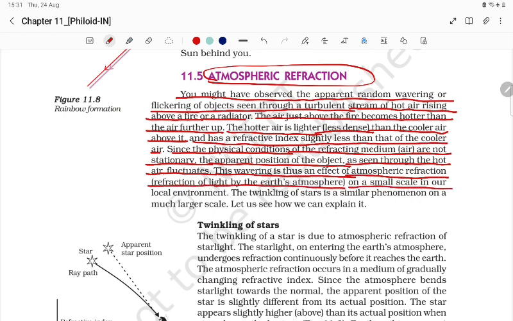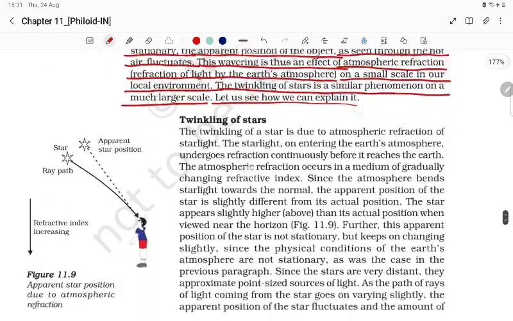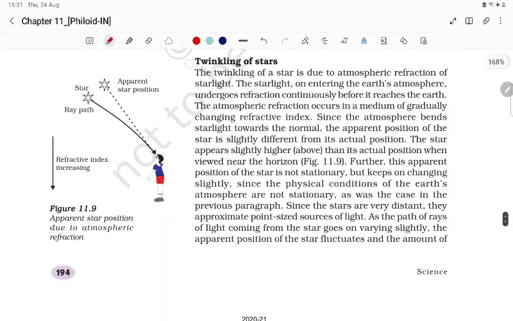On a small scale, in our local environment, the twinkling of a star is a similar phenomenon. On a much larger scale, let us see how we can explain it. So, twinkling of a star, student. The twinkling of a star is due to atmospheric refraction of the starlight.